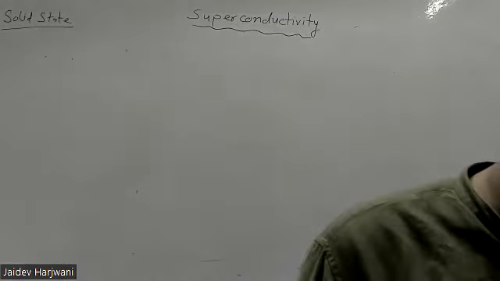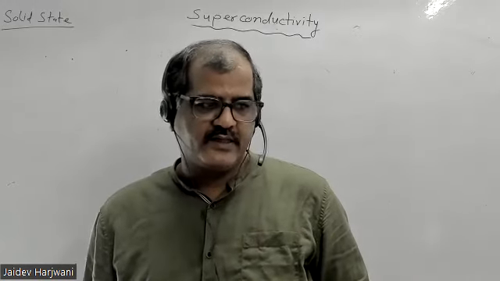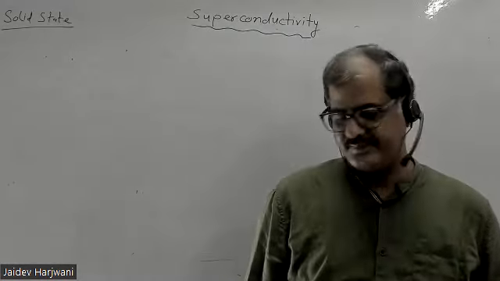Whenever we say that superconductors show perfect diamagnetism, is it for the type 1 superconductor or type 2 superconductor, or for both? Just type 1.